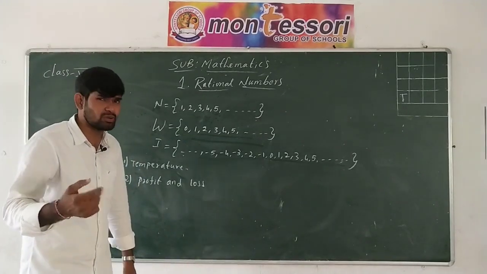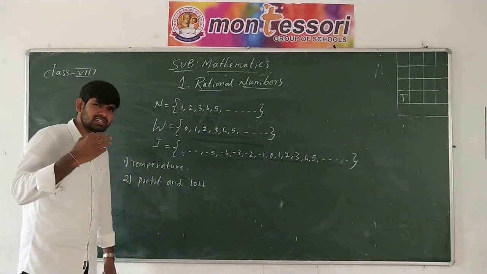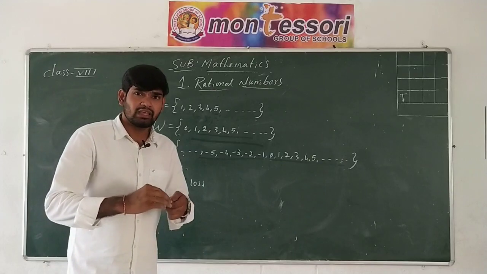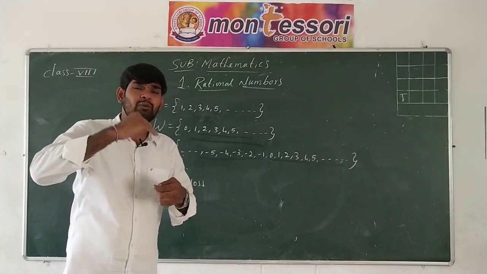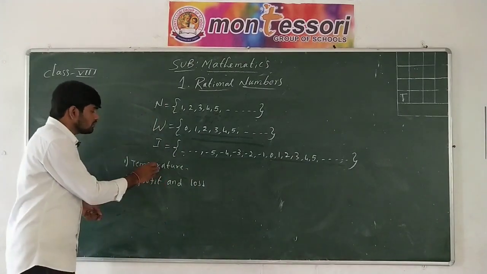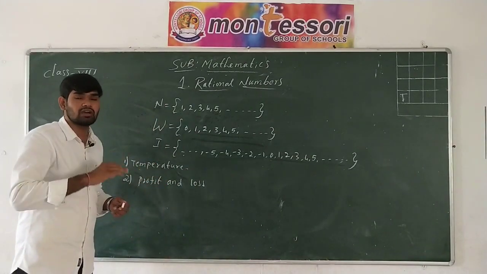What is the use of the thermometer? The thermometer is used to measure the temperature, we know very well that. The thermometer contains above 0 and below 0. Above 0 have the positive numbers and below 0 have the negative numbers. And it is used to measure the cold or the hot.